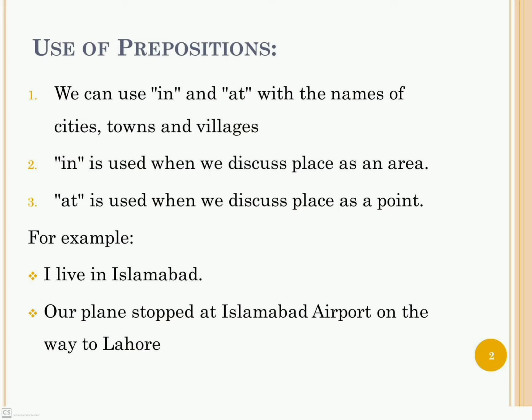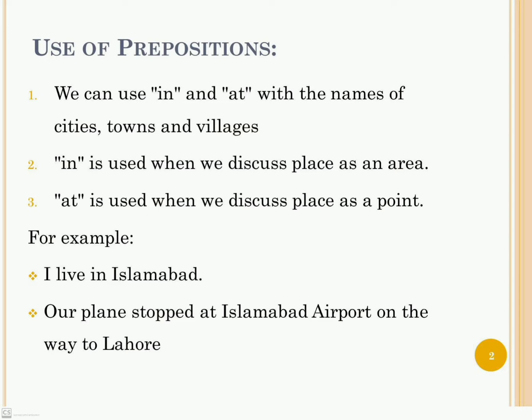Moving toward the use of prepositions, we can use in and at with the names of cities, towns, and villages. Are you confused where to use in and where to use at? Yes, in is used when we discuss place as an area. For example, I live in Islamabad.